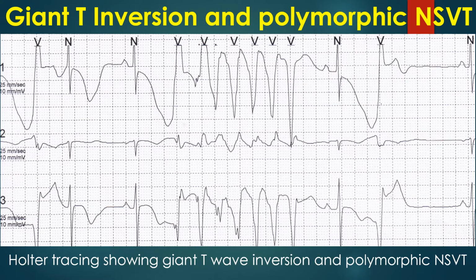Another Holter strip showing NSVT, giant T inversion and QTC prolongation. Here the polymorphic nature of the NSVT is more evident, though it is yet to evolve into the typical Torsades de Pointes. Isolated VPCs are also seen. The VPC at the beginning of the tracing is not followed by a compensatory pause. The PR interval of the next beat is prolonged, suggesting concealed retrograde conduction of the VPC in the AV junction.